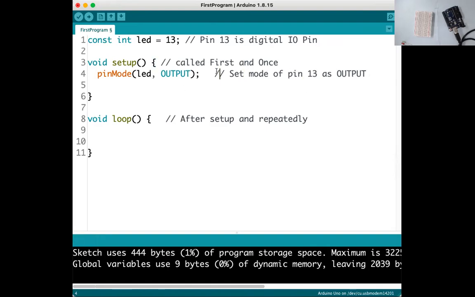Getting this? These are all comments, no need to write them down. Now, how many times do we want to do this? Only one time.